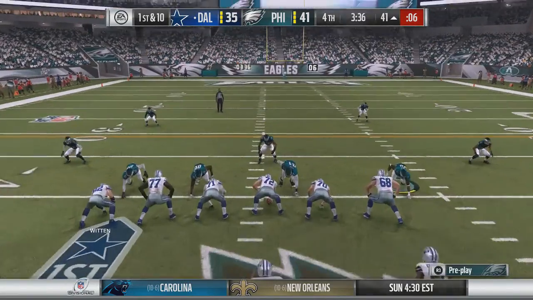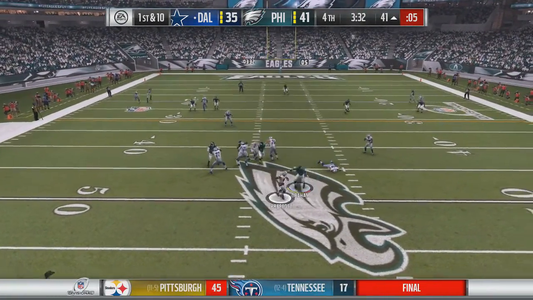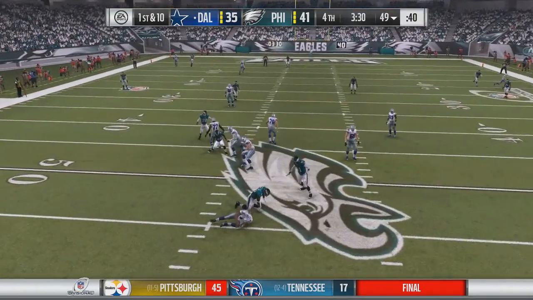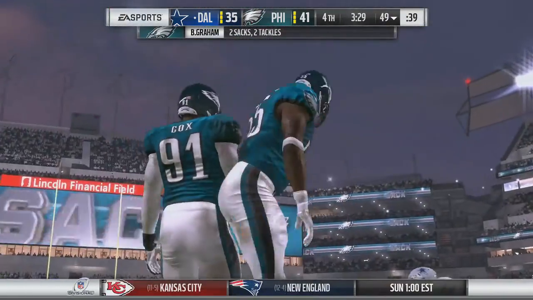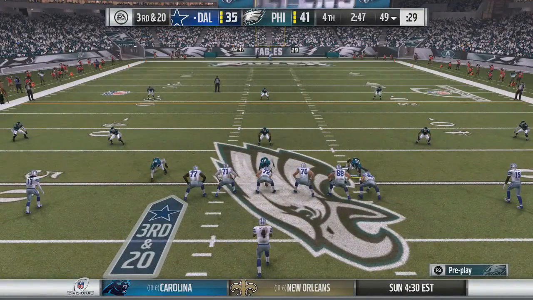And now on the next play, it's 1st and 10. Prescott in shotgun, Elliott in the backfield again. Prescott takes the snap, stands in the pocket under pressure, and Brandon Graham will get the sack, and that forces them back into their own territory. That would be a loss of 10 on the play, and that would later lead to 3rd and 20.